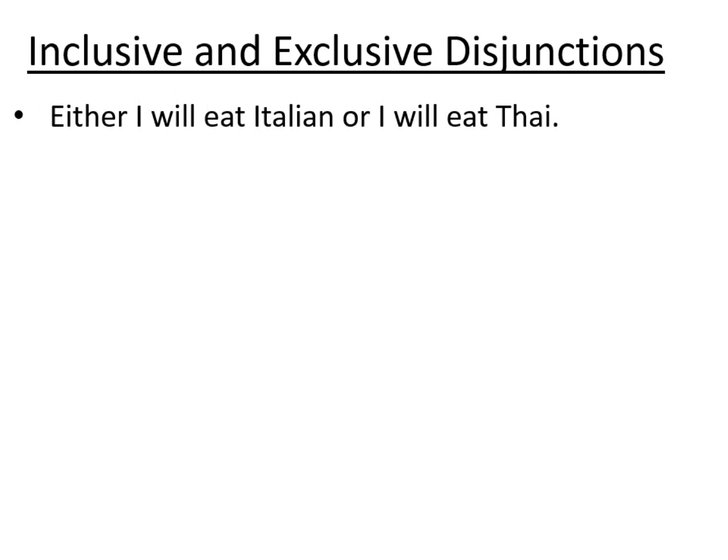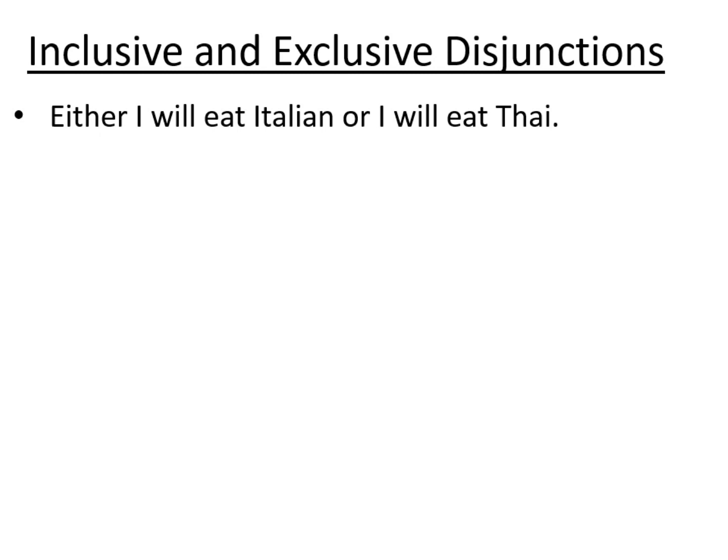Now in principle there is nothing that prevents me from eating both Italian and Thai, but usually when you have a meal, which is what is often meant by naming a certain kind of food, it means you're probably not going to need to eat another meal, at least not immediately. And this is kind of supported by the either word at the beginning. If we take that away and just say, I will eat Italian or I will eat Thai, then it becomes even more unclear whether I mean one or the other or both.